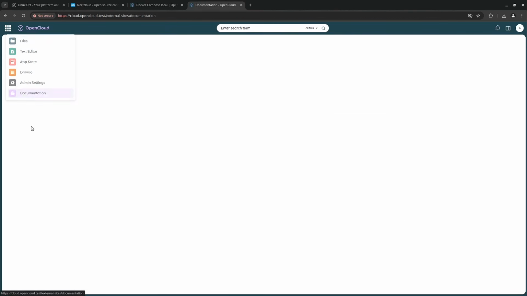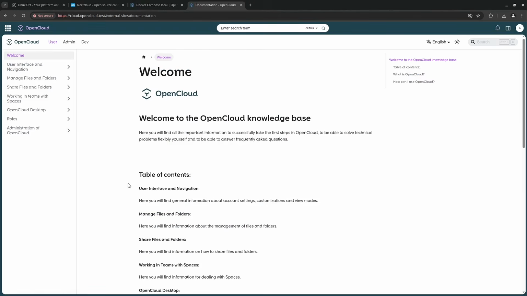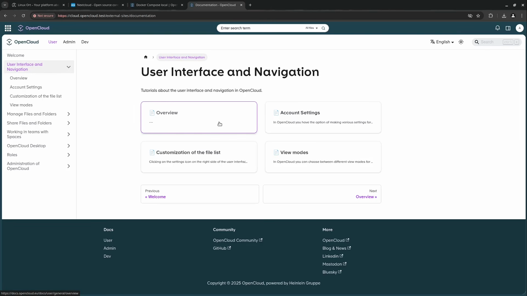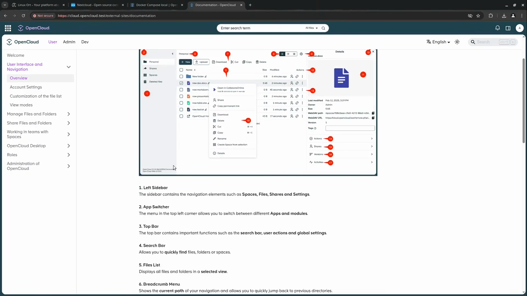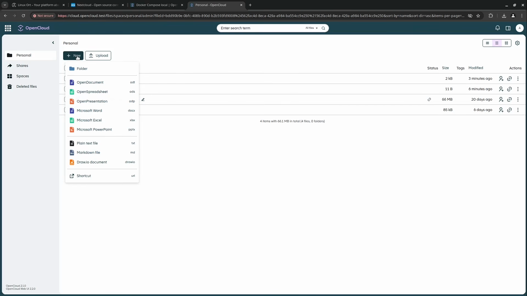This looks just fine. Also, we got a documentation in here inside OpenCloud. This looks kind of cool. Of course, I guess it's only an iframe, but why not? And then we see here the user documentation. I guess this isn't too big right now. No. Wow, crazy, very, very good. You see, yeah, what is which thing here. Great. I like it very much. Yeah, this is it for OpenCloud.